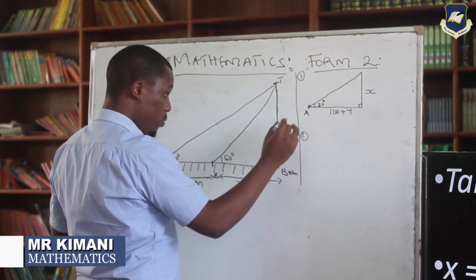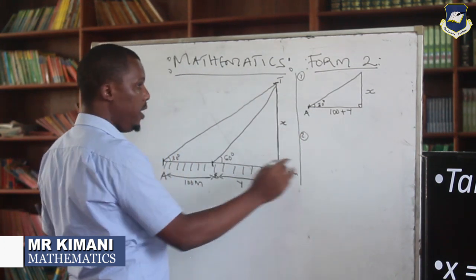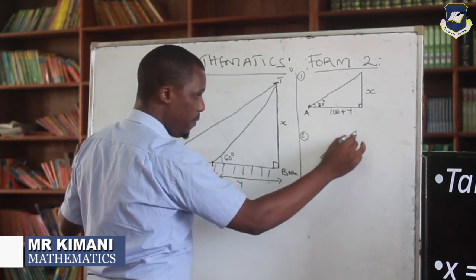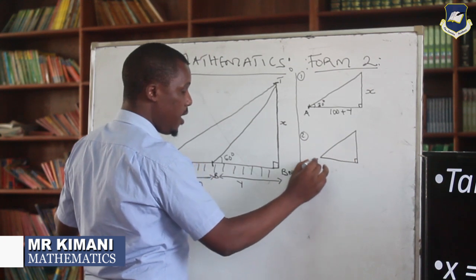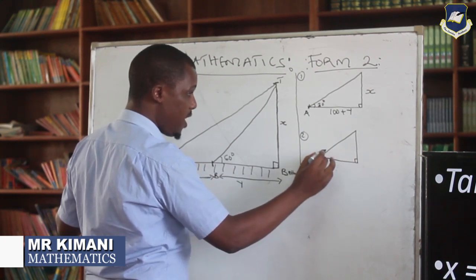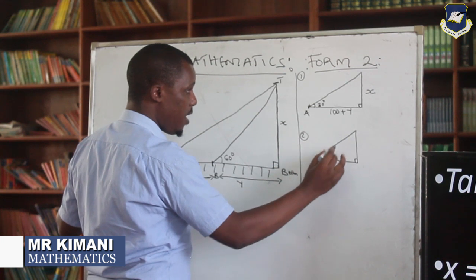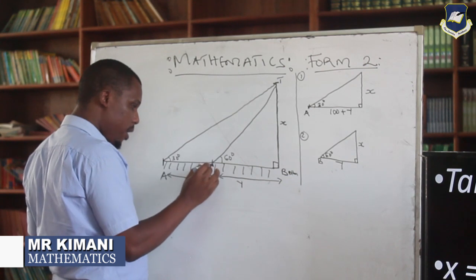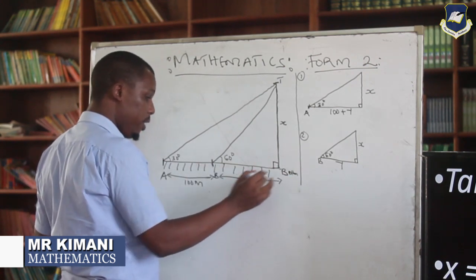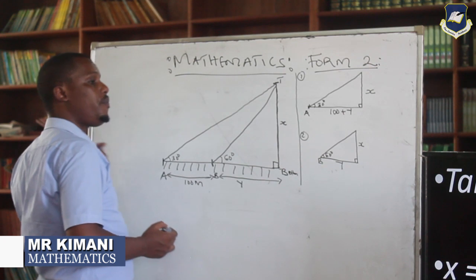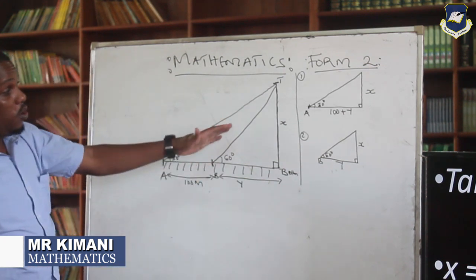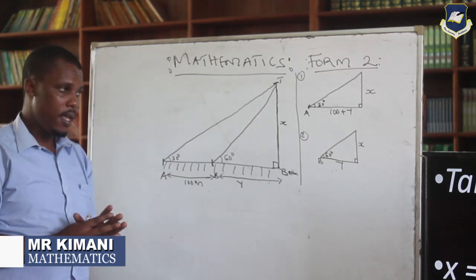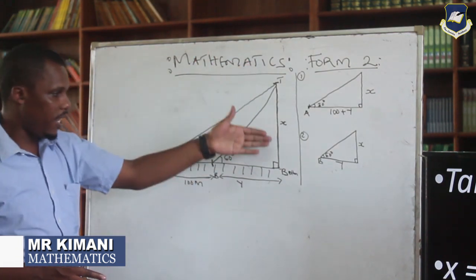Then our triangle number two is to see the building again from point B. As you can see here, this angle is 90. At point B, the angle is 60. The height again is X, but now the distance is Y, because we are talking from B up to the foot of the building. Once you do that, you are good to go, because now you have seen this triangle as two triangles. Remember, you are asked to give us the height.